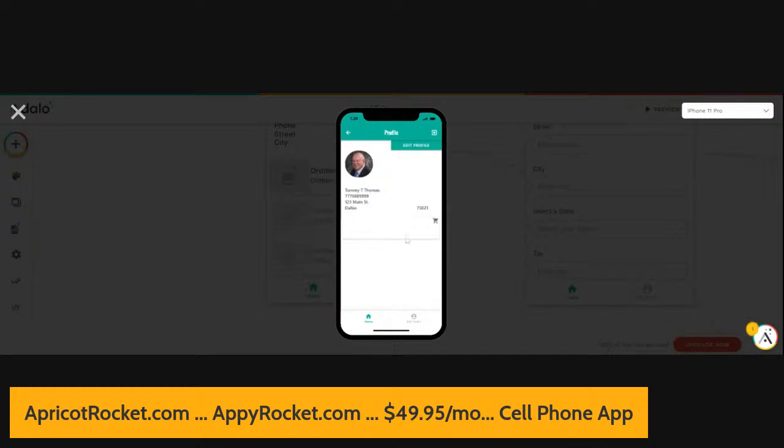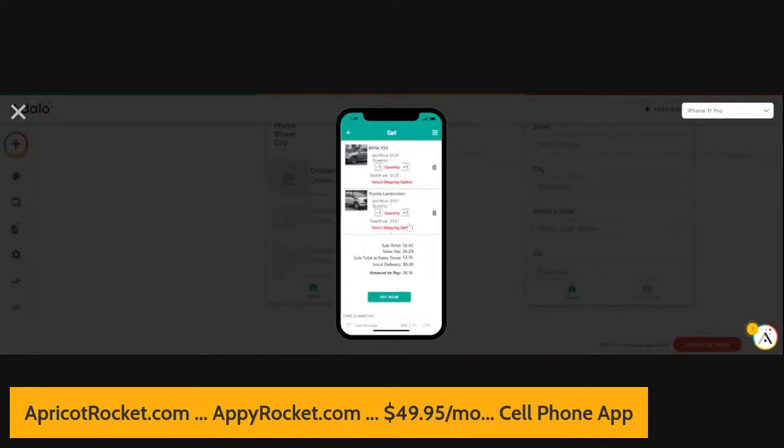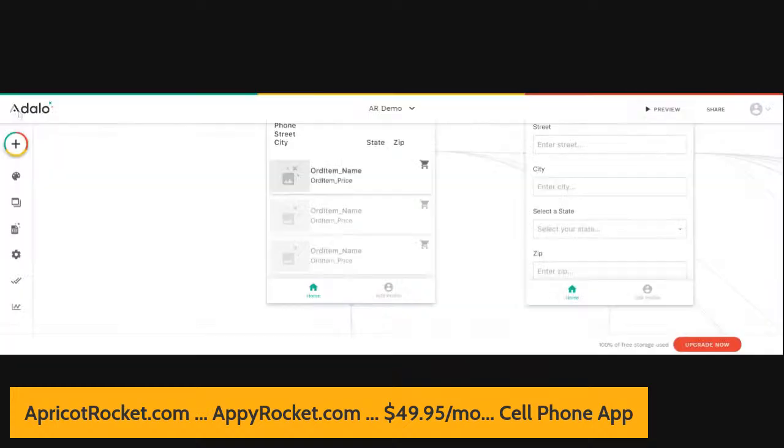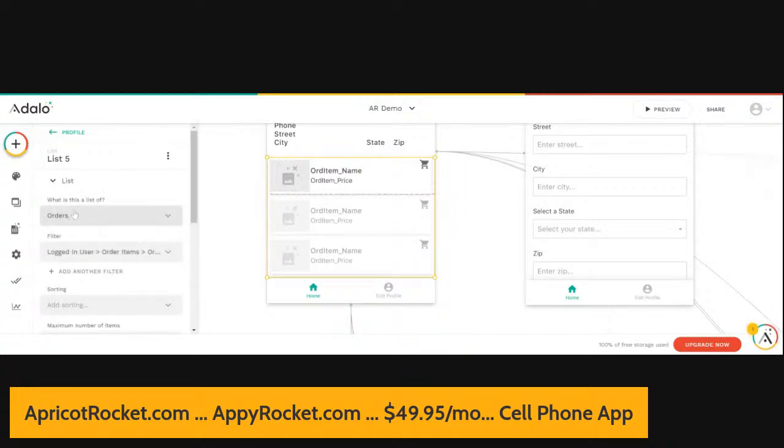Okay, so when we click on the profile, look here, we don't actually have any detail for the order. Now, if I click on where the order is, it takes us to the cart where it shows us the detail of the order. All right, so it's kind of taking us back upstream. Well, let's look at what we have in the way of links. Okay, so here I've got a list of orders, but I have detail for order item. Okay, so that's actually not exactly what we want.